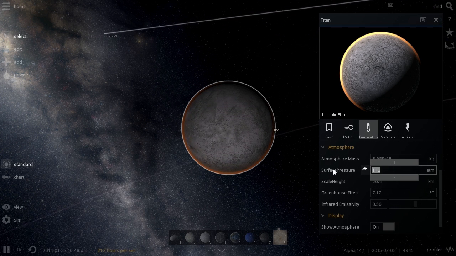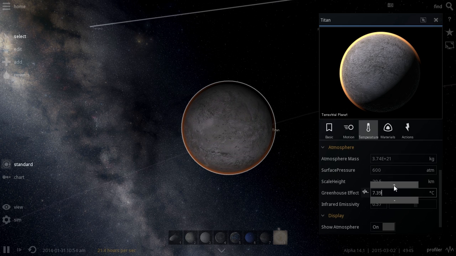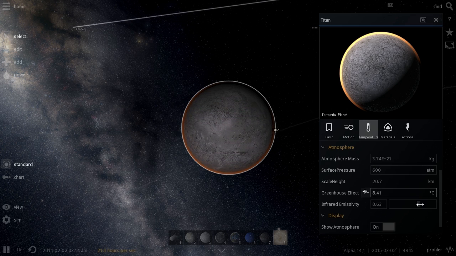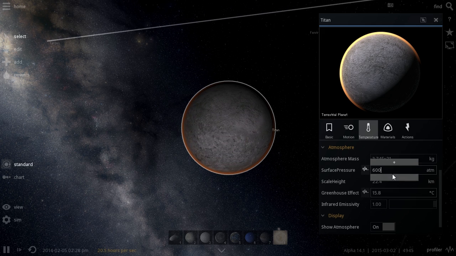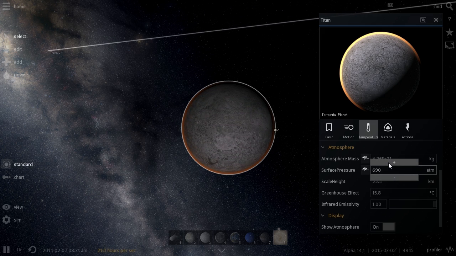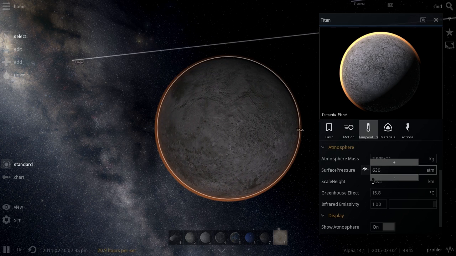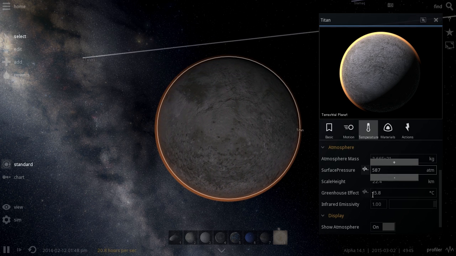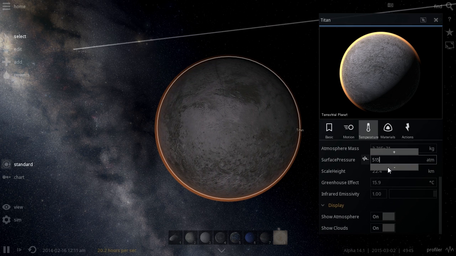Here, I can make this like 600 atmospheres, and look, nothing. The maximum the greenhouse effect can go to is really 16 degrees Celsius. This is possibly a bug, I'm not entirely sure, unless I'm missing a button that was added very recently, but it's supposed to increase my greenhouse effect, and it's not.